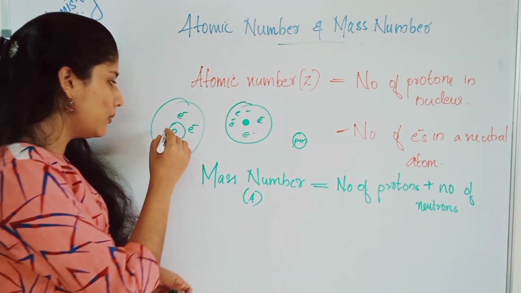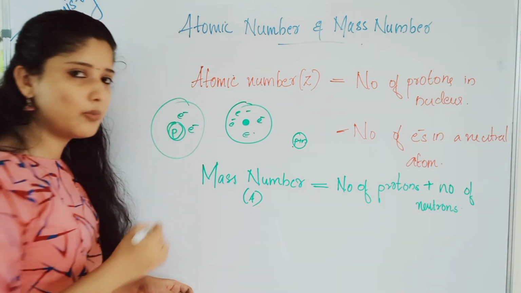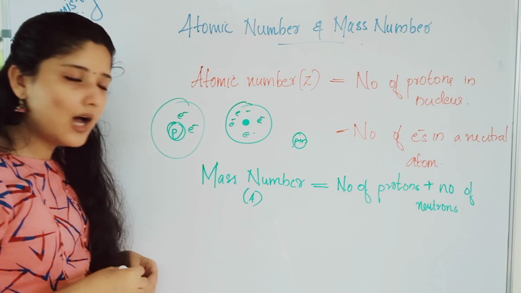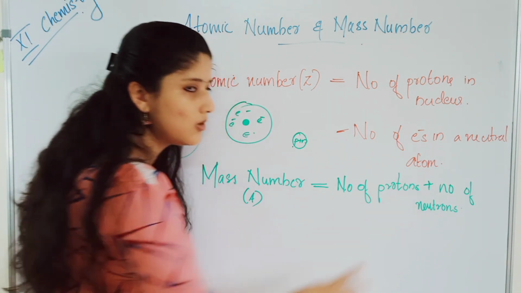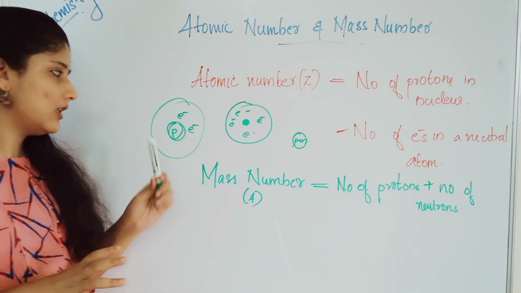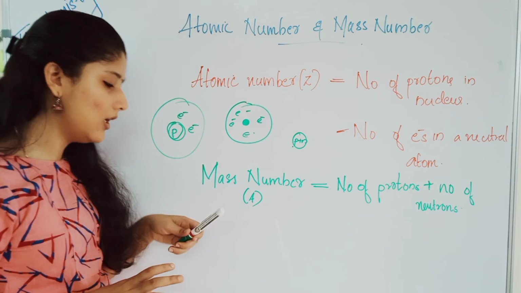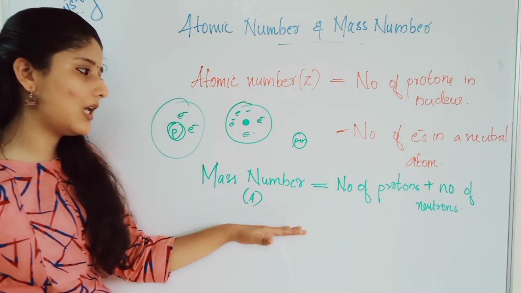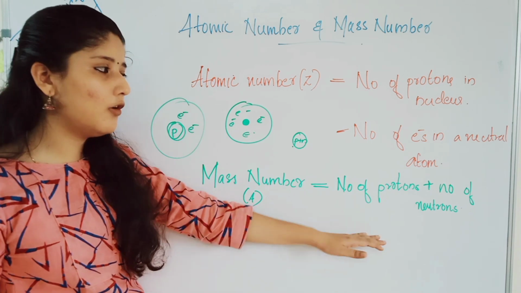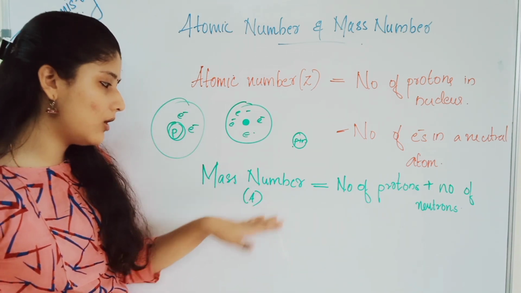Next, about mass number. As I have told you, the positive charge of the nucleus is due to the presence of protons. Similarly, the mass of a nucleus is due to the neutrons. So mass number can be defined as the number of protons plus the number of neutrons. Mass number is denoted by A.